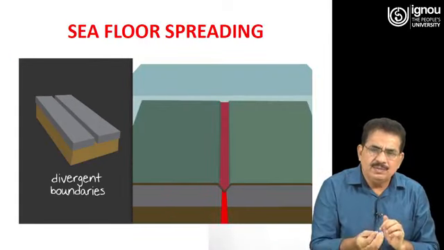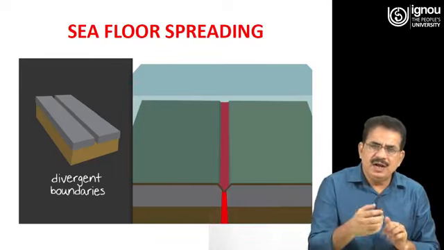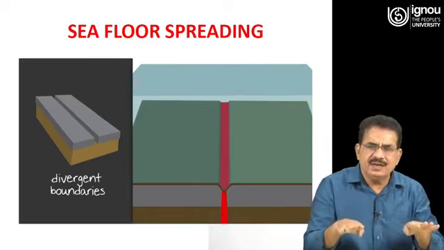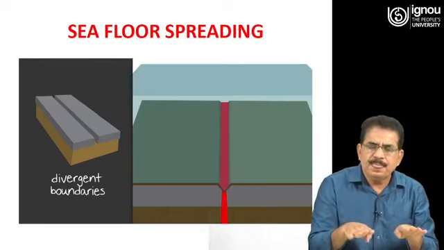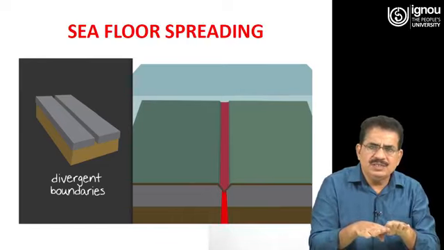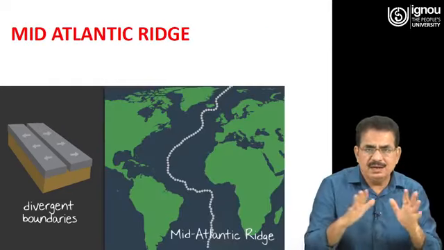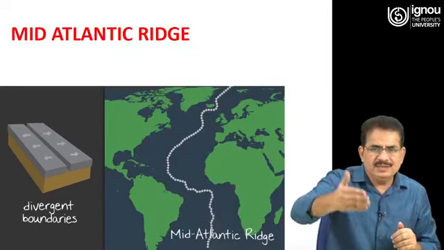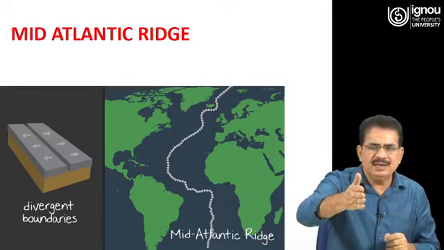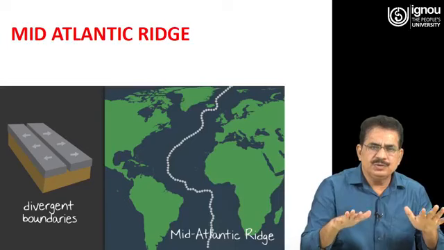Because of that, magma comes out in this region, and if it is occurring in the sea or the ocean, this basically causes the expansion of the sea floor. So, this is called sea floor spreading, and this is actually occurring in the Atlantic region, and you see that this is the mid-Atlantic ridge in the ocean there, which is being formed due to this action.